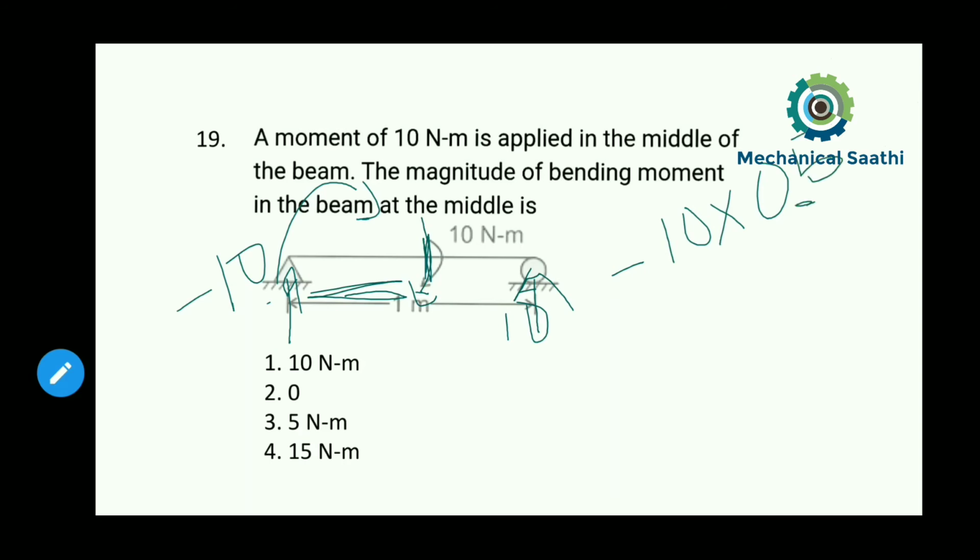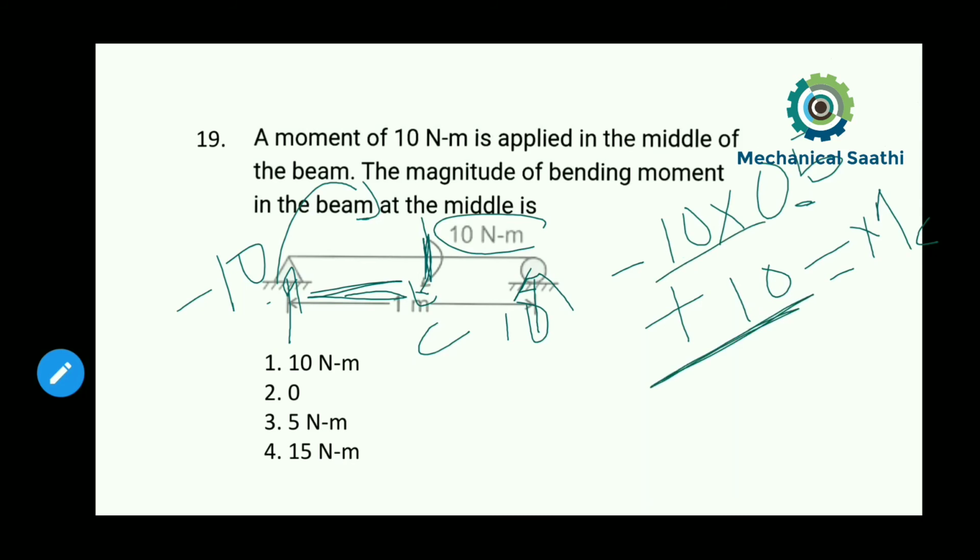So 10 into 0.5 plus the moment of 10 Newton meter gives the moment at the middle, the point C. So 10 into 0.5 is 5, that is minus 5, and plus 10. So totally the moment will be 5 Newton meter.